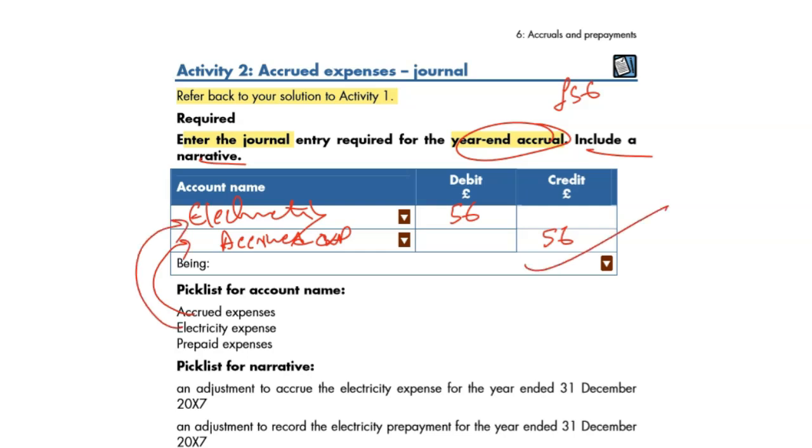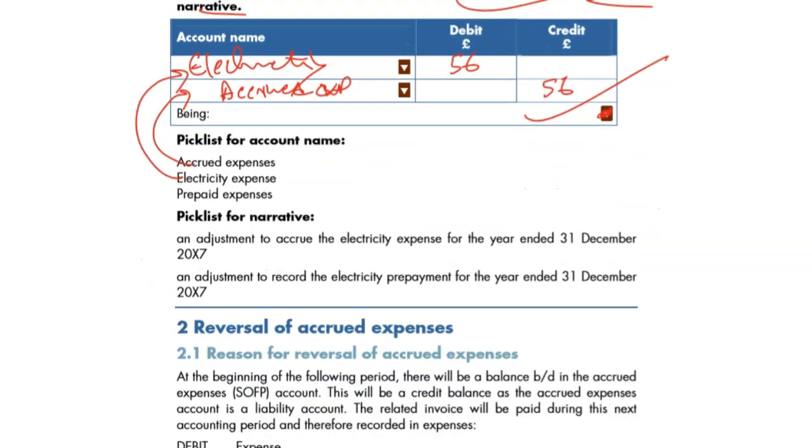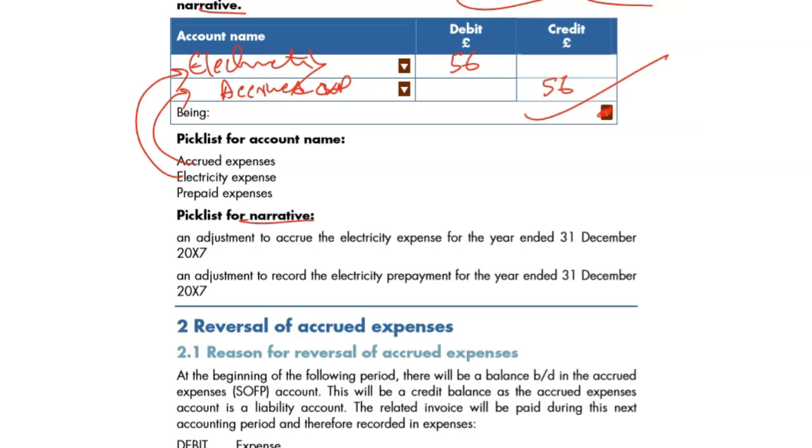Hold on, for the narrative: what is happening? It's an accrual taking place. So in the pick list for the narrative, what do you pick? An adjustment to accrue electricity expense for the year. Yes, that should be it. But let's read the other one: adjustment to record the electricity prepayment. No, it's not the prepayment. So this is what you choose. Super duper well done.